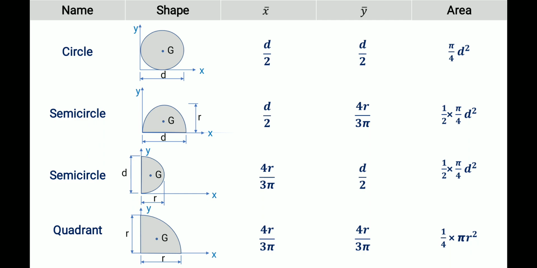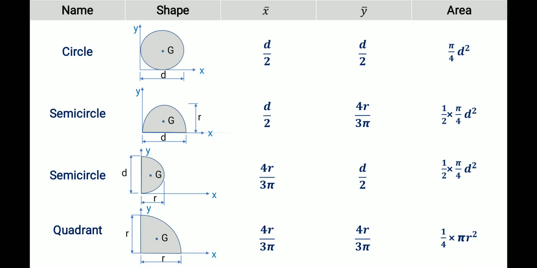Then regarding the semicircle, the half circle. For the semicircle, the centroid point in the x-axis is d by 2, the radius, but in the y-axis it is 4r by 3 pi. We have to remember this: 4r by 3 pi. This distance will be 4r by 3 pi. Then for the semicircle, the area is 1 by 2 of the area of the circle.